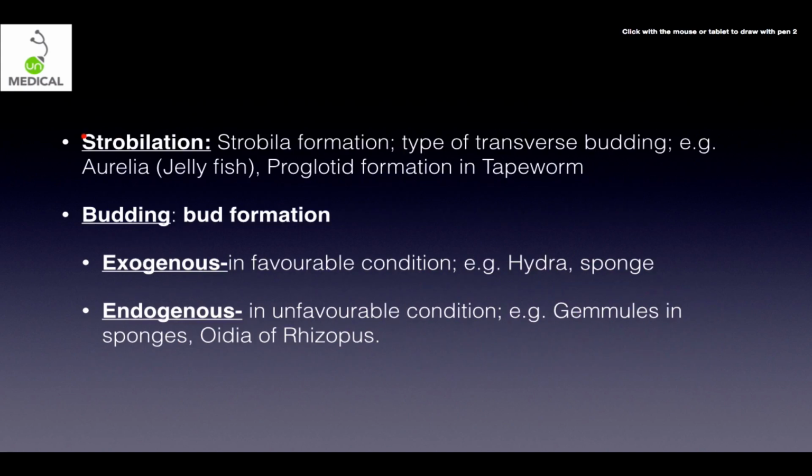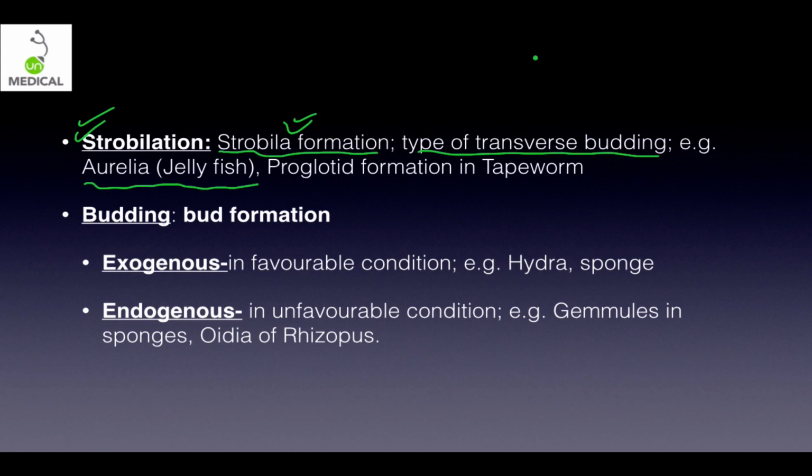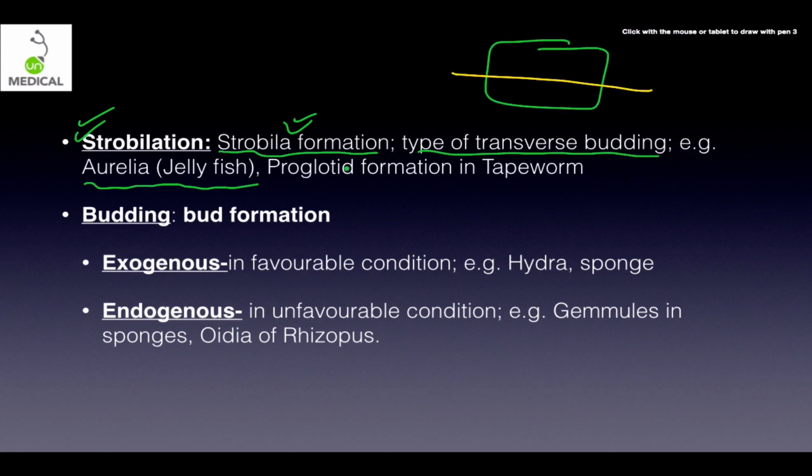Now we have something called strobilation. It happens in case of Aurelia, jellyfish belonging to phylum Coelenterata. अपना याद करो, पढ़ाई करो बिल्कुल concentrate करके. Now strobila formation happens. It is a type of transverse budding. I have already told you, if the plane is something like this, it is called transverse budding. And also proglottid formation in tapeworm. So these are extremely important keywords, please remember them.